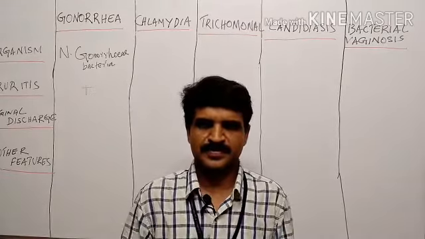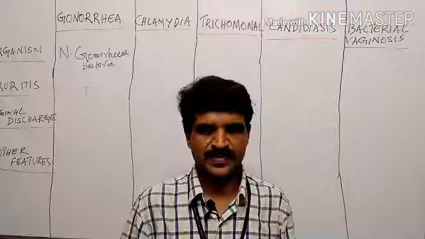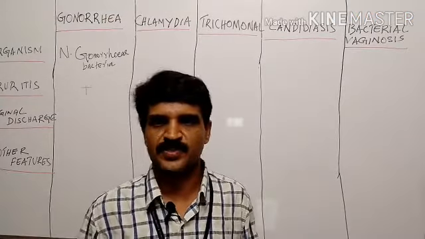Then gram staining is another method of laboratory investigation: gram staining of a smear prepared from any suspicious discharge. Then culture from the urethra and cervix. We can identify the organism by culture of the urethra.